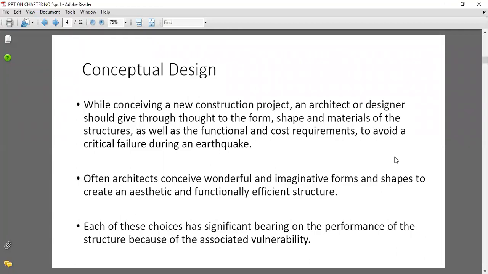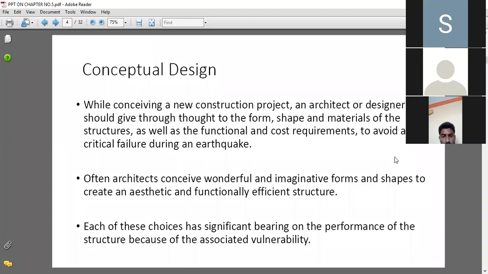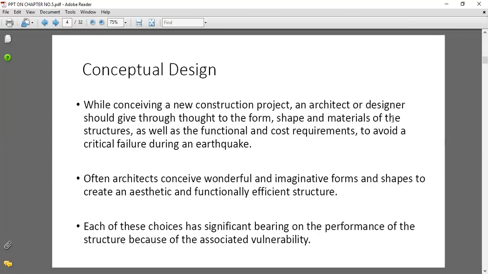Means in this, while conceiving the new project, the architect and the designer should give thorough thought, both of them, to the form, shape and material which is useful in the structure, as well as the functional and cost requirements, to avoid a critical failure during an earthquake.